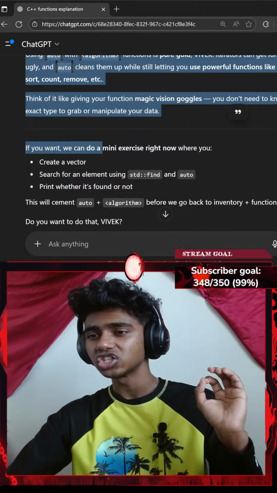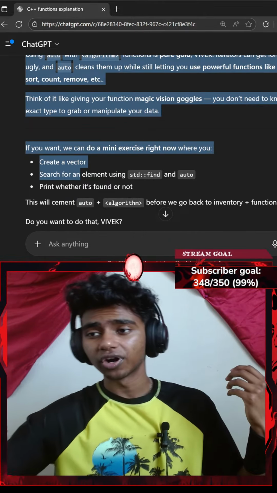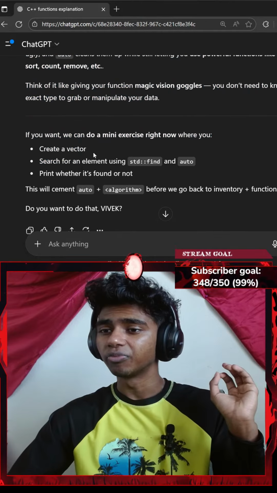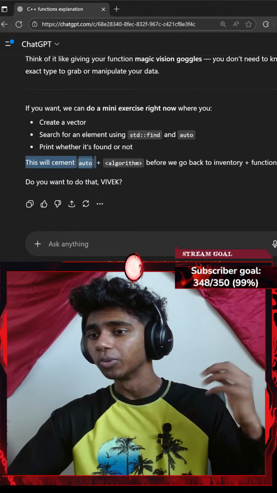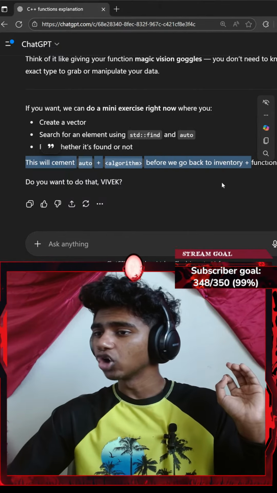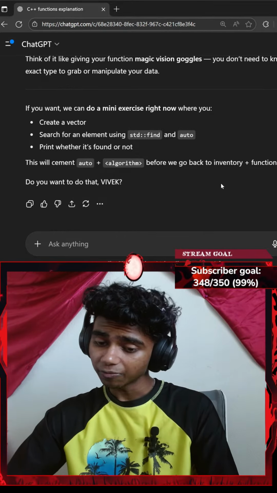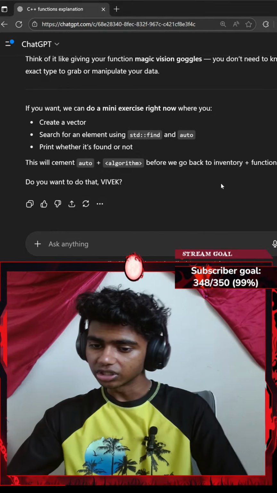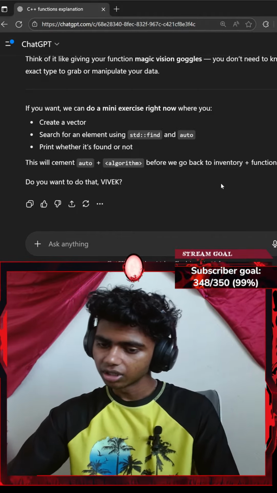If you want, we can do a mini exercise right now where you create a vector, search for an element using find, and auto print whether it's found or not. This will cement auto plus algorithm before we go back to inventory plus functions. Don't overuse auto as well. It's bad practice. Makes code difficult to read. Find line would basically return a pointer.